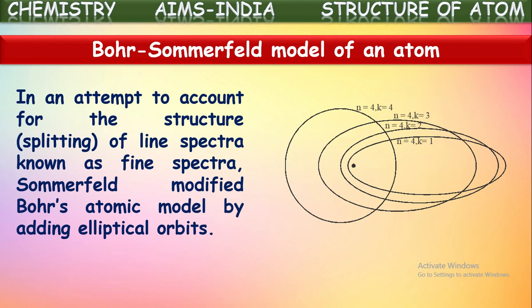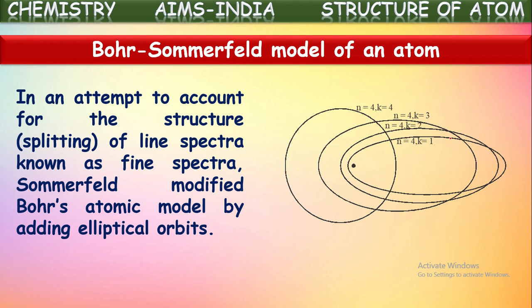Okay, so to explain the splitting of spectral lines, Sommerfeld extended Bohr's theory: not only circular orbits, there are some elliptical orbits also in atoms. This extension was given by him. See here, for the fourth shell, along with the circular path, there are three more elliptical paths for the electrons. Because of these different paths existing in a particular shell, the electrons' emission energy is different, and hence the line is splitting into finer lines.